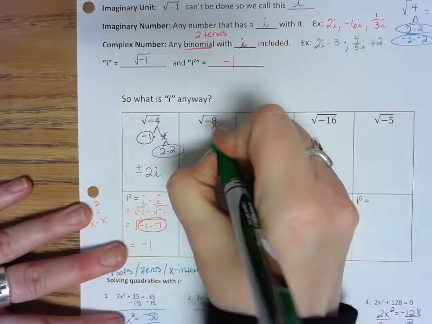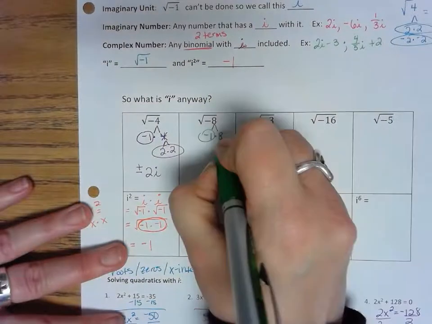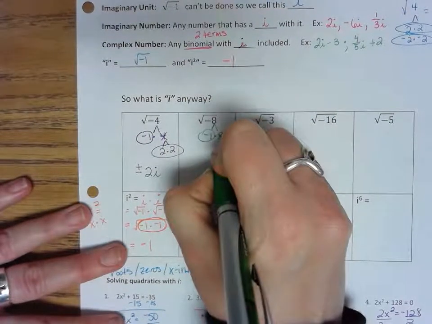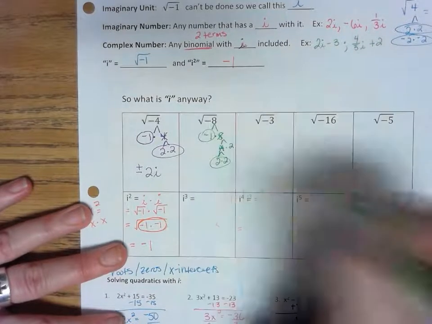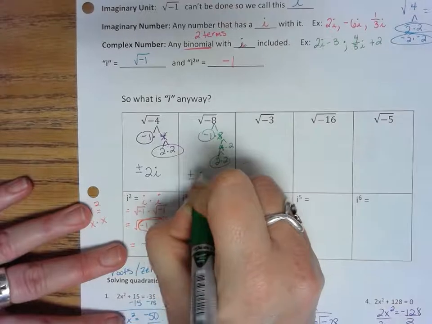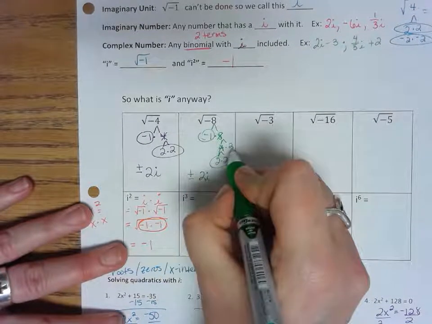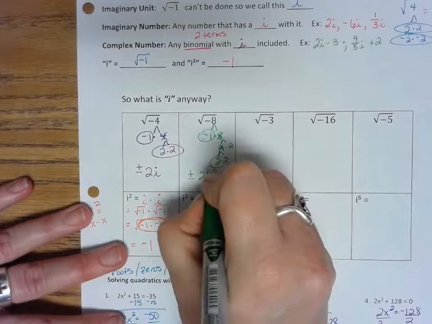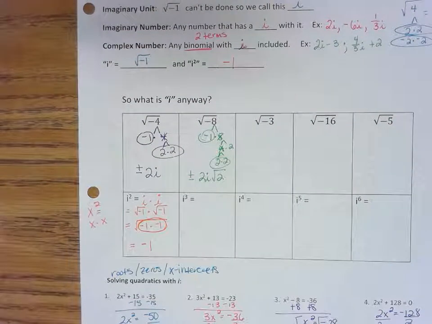Okay, negative 8 is going to be negative 1 times 8. So there's my negative 1. 8 is going to be 4 and 2. And then 4 is going to be 2 and 2. So be careful here. I'm going to bring out 2. I got to bring out an i because that's circled. This guy is not circled. He did not break out of jail. So there's my solution there.